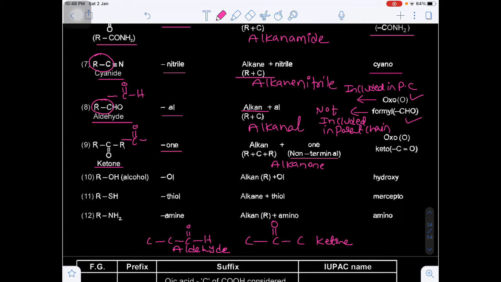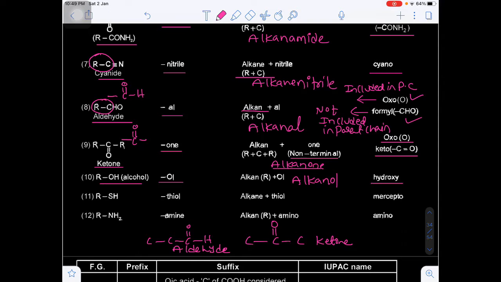Are you getting my point? So the ketone IUPAC name will be alkanone. Okay. Now here also, if it is used as a prefix, we can use two prefixes, oxo as well as keto. And next one will be the alcohol. The secondary suffix of the alcohol is ol. So this is known as an alkanol.